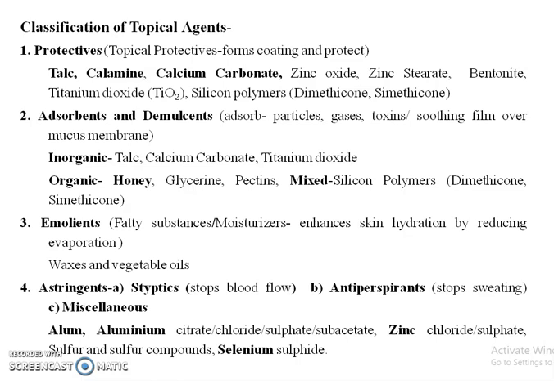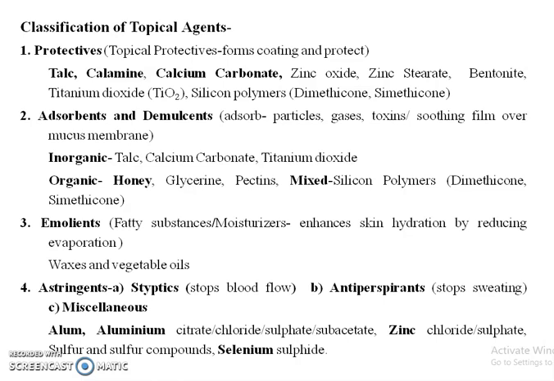The second class is adsorbent and demulcent. Adsorbents absorb the particles, gases and toxins, and the demulcents form a soothing film over mucous membrane. The examples of adsorbent and demulcent are the talc, calcium carbonate, titanium dioxide as the inorganic ones. The honey, glycerin, pectins are the organics, and the mix of adsorbent and demulcent are silicon polymers such as dimethicone and simethicone.